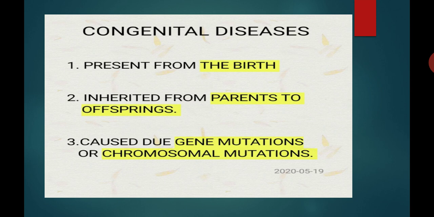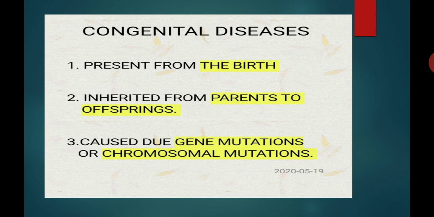I repeat, congenital diseases, the diseases which are present from the birth are known as congenital diseases. They are inherited from parents to the offspring. Inherited means they are transmitted from the parents to the offspring.